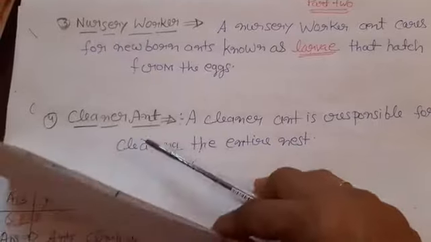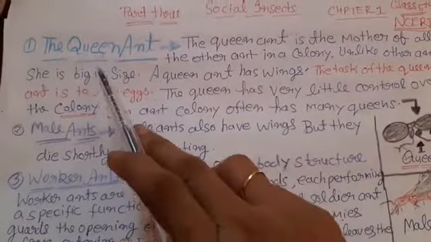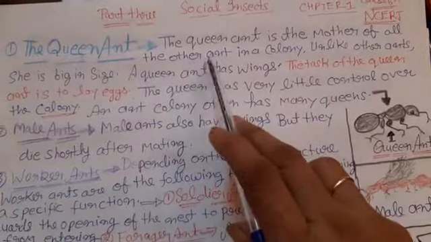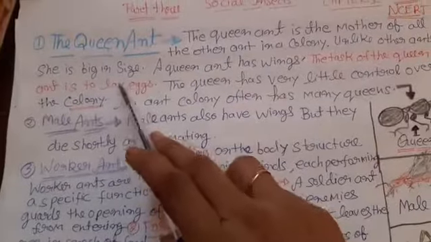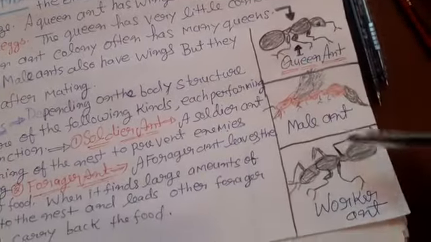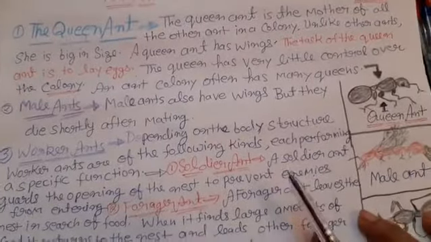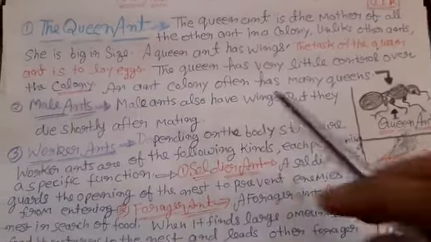So let's revise again. The queen ant is the mother of all other ants in a colony. Unlike other ants, she is big in size. You can see this diagram of the queen ant, male ant and worker ant. You can draw it in your notebook and note down this content, which is in very easy language.